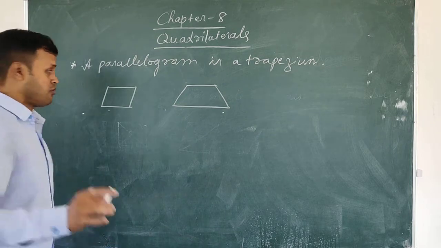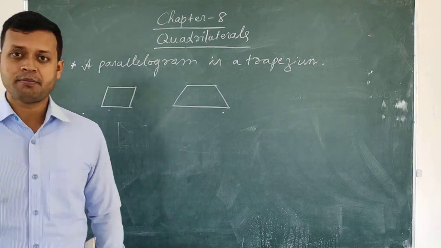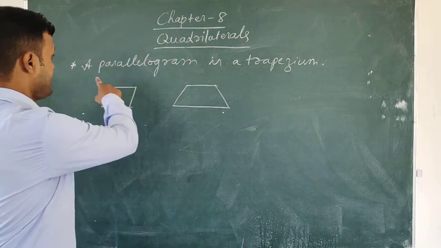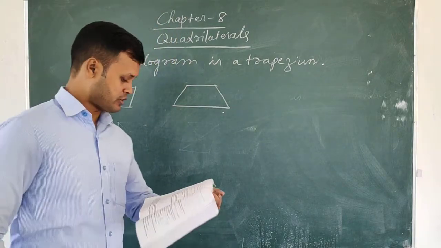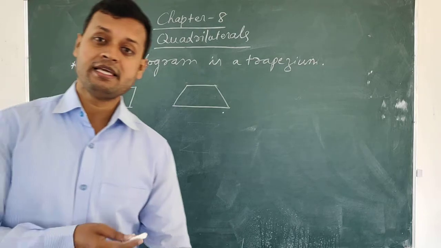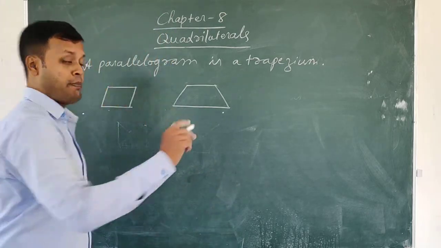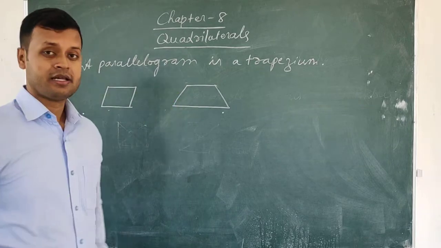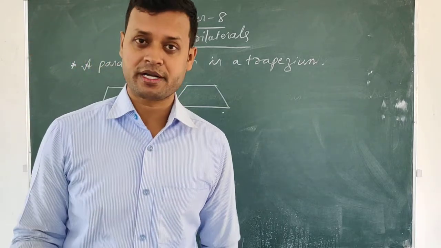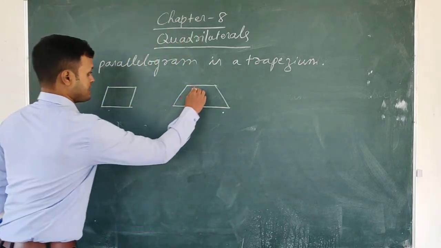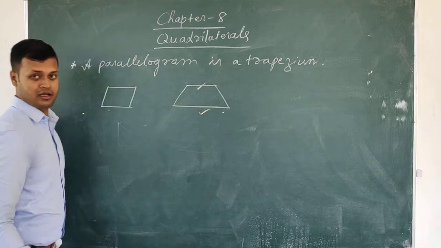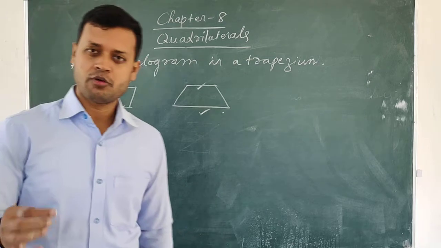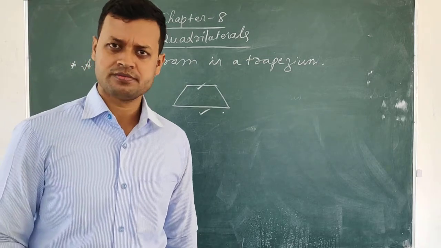So, if a parallelogram wants to be a trapezium, students, here I wrote that a parallelogram is a trapezium. It must satisfy this property: only one pair of opposite sides, this side and this side, are parallel. So here in a parallelogram also this side and this side are parallel. So obviously a parallelogram can be a trapezium also.